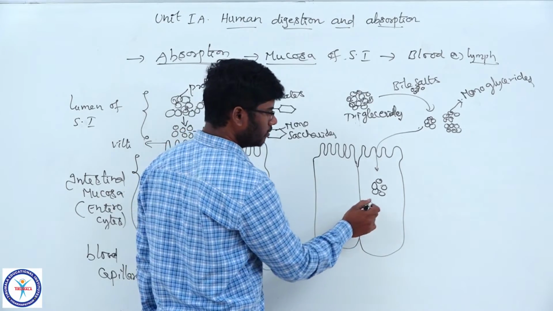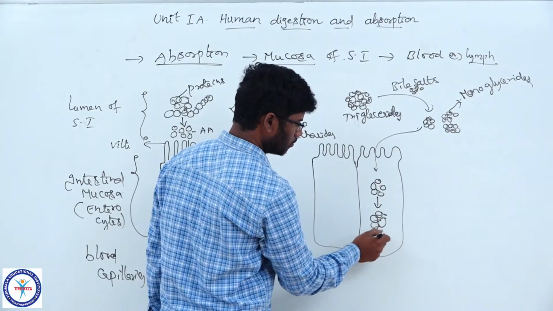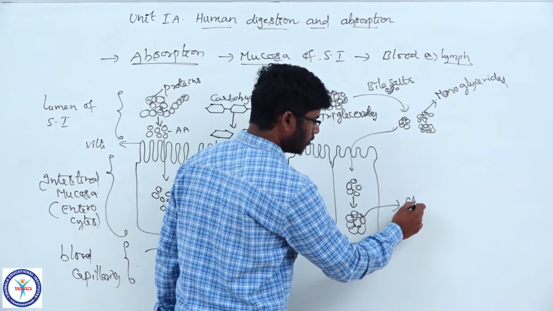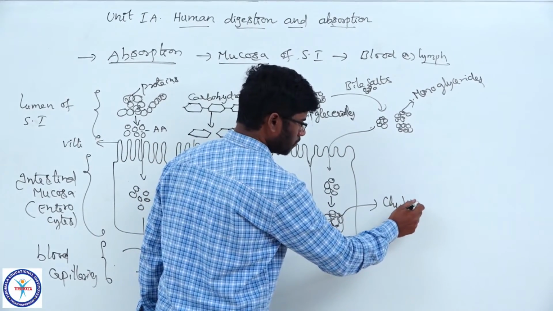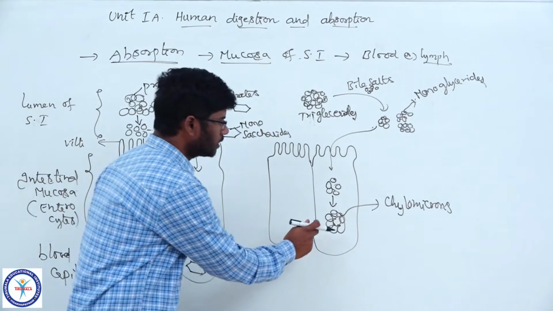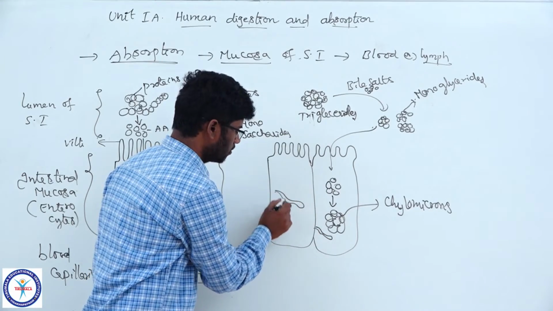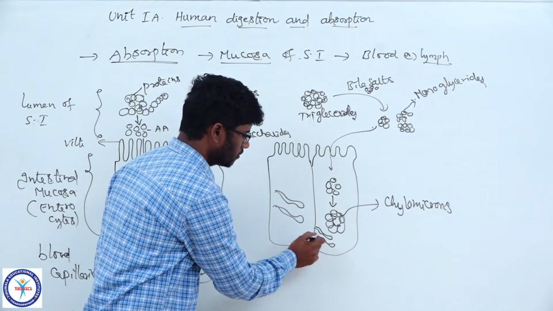Inside the enterocytes, these monoglycerides are converted into chylomicrons. This is the Golgi complex.